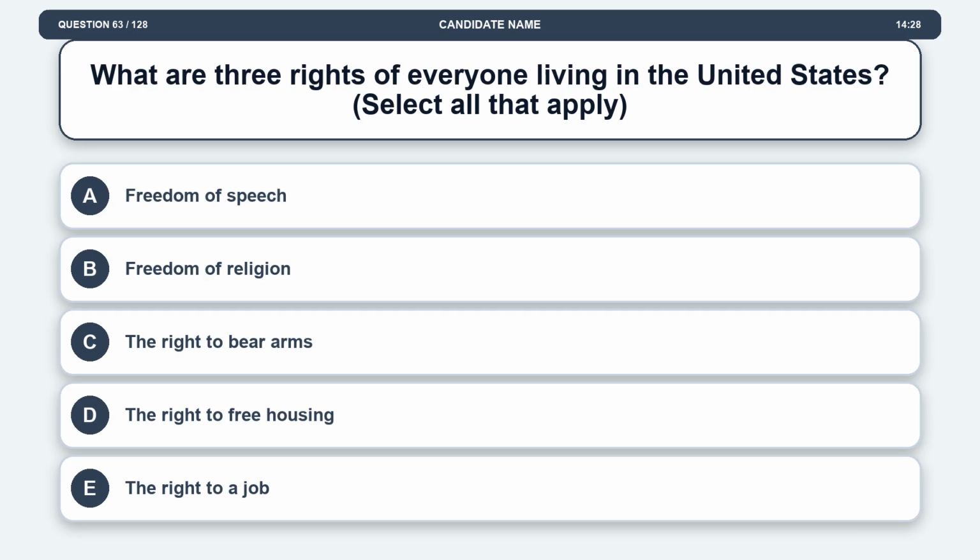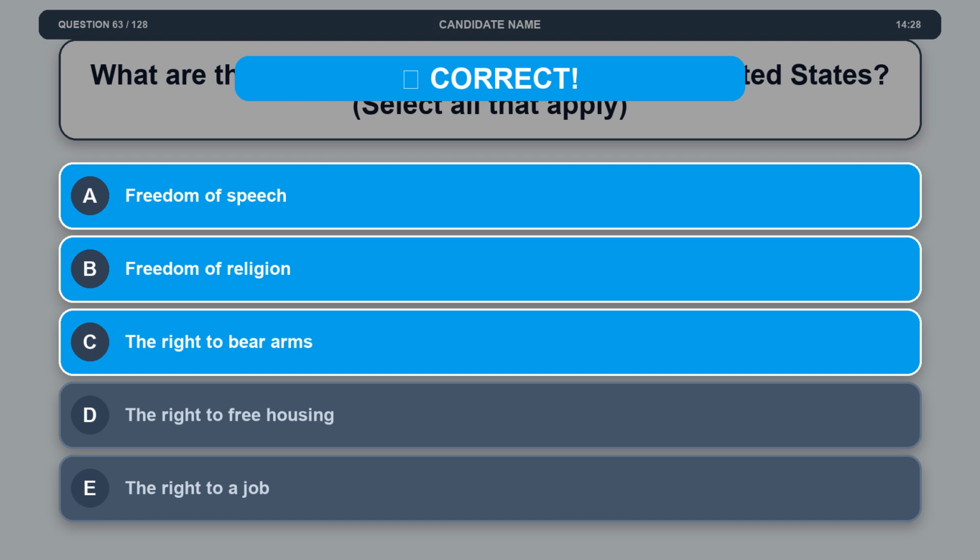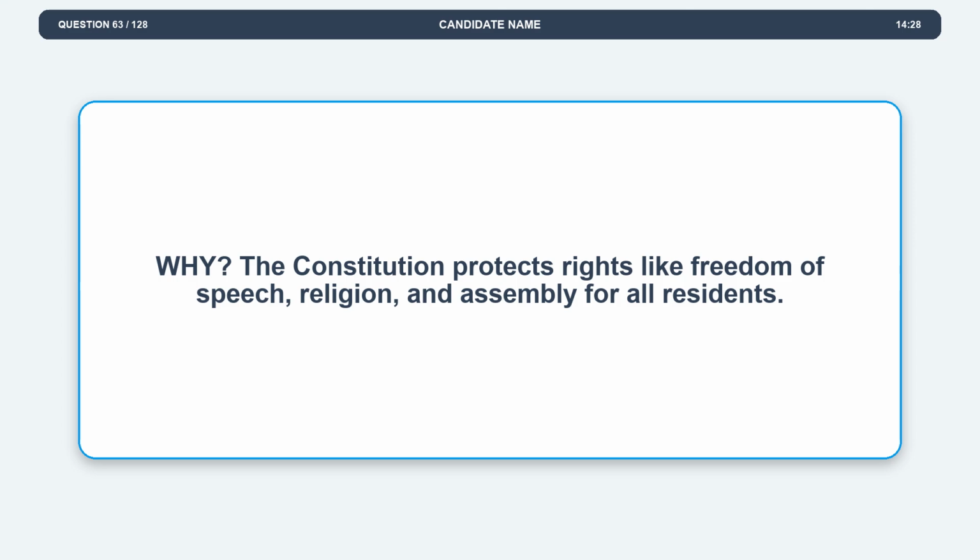Question 63. What are 3 rights of everyone living in the United States? Option A, freedom of speech. Option B, freedom of religion. Option C, the right to bear arms. Option D, the right to free housing. Option E, the right to a job. The correct answers are options A and B and C. Explanation. The Constitution protects rights like freedom of speech, religion, and assembly for all residents.